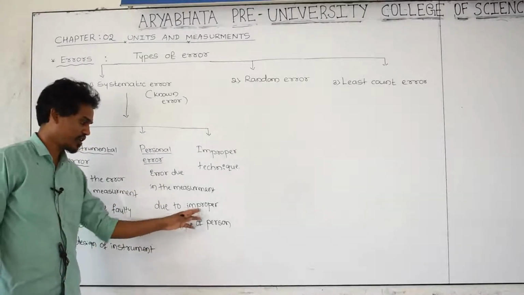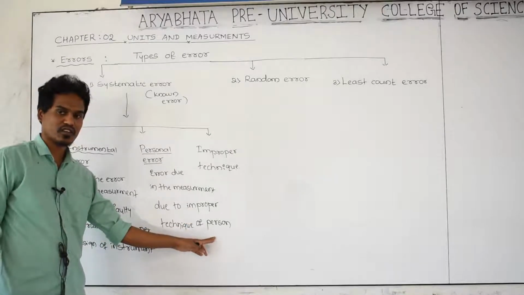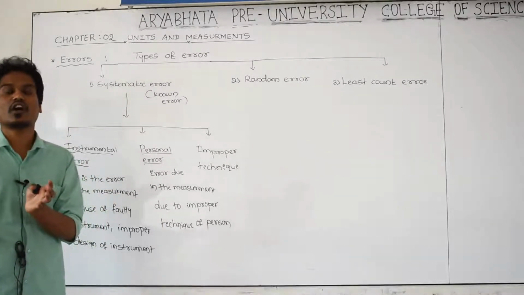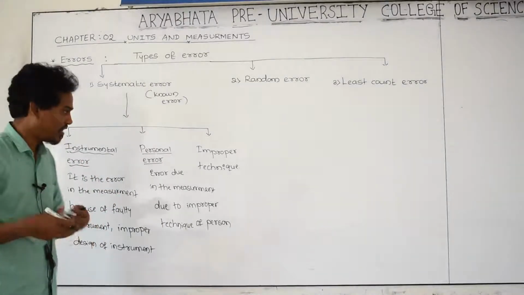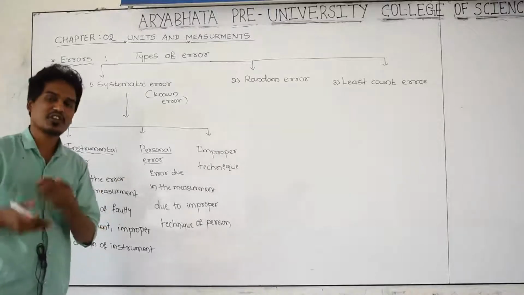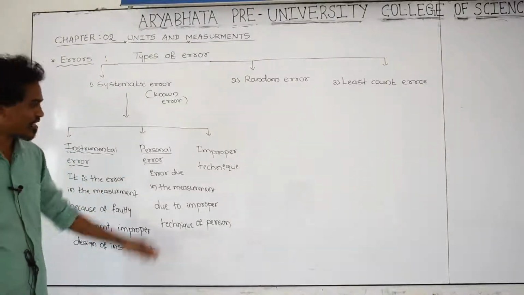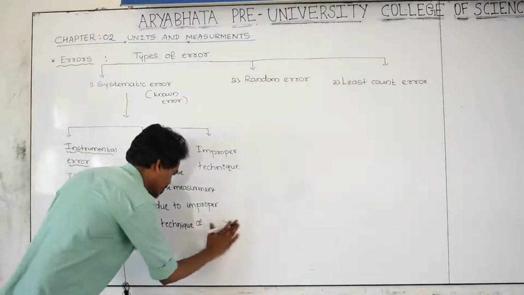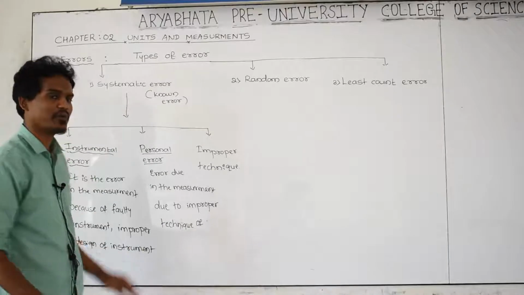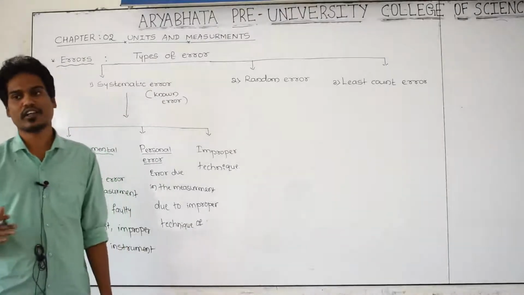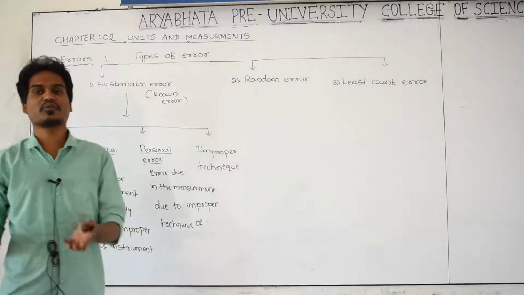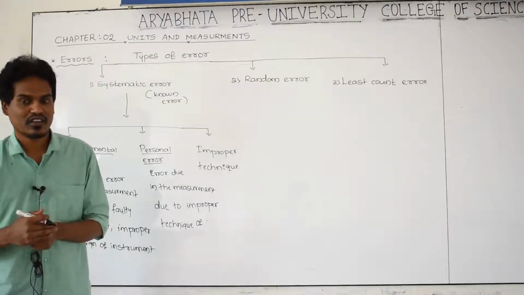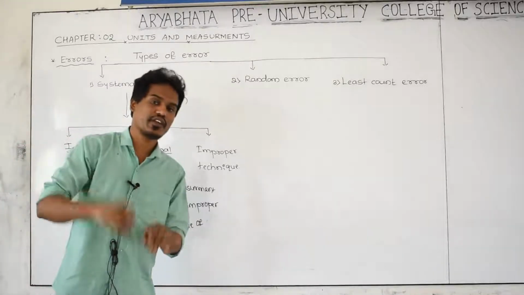That's why we use the words improper technique of the person, because the first step he has to do, instead he goes directly to the second, and that is because he is not interested, or because of his laziness, whatever the reasons, they are all included in the personal error. Means depending upon the person doing the experiment or the measurement, depending upon his mind position, where he is and how much concentration he has, it depends upon the person.